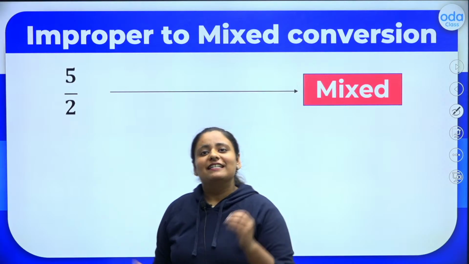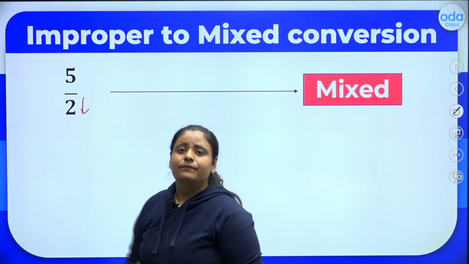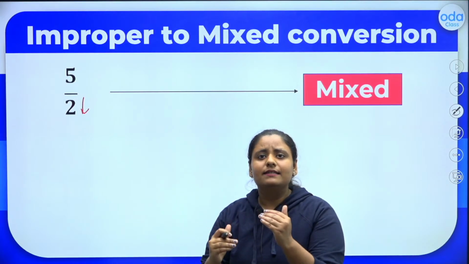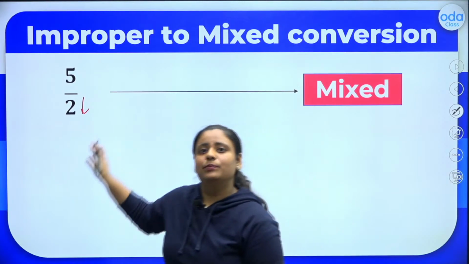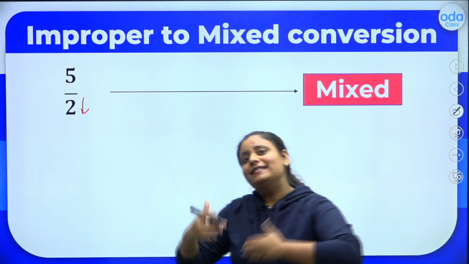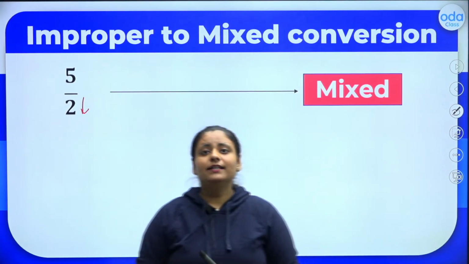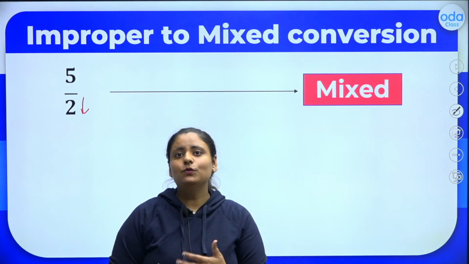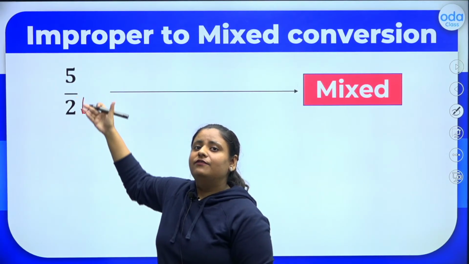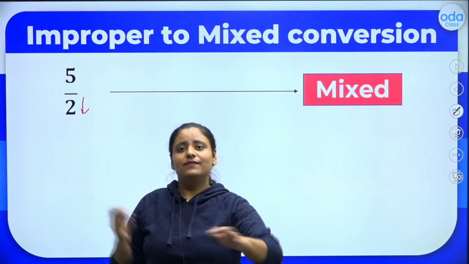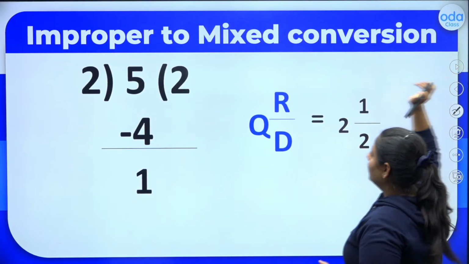5 by 2 is an improper fraction because the denominator is lesser. Why is this improper? The denominator is less. Since the denominator is less, this is improper. This is an improper fraction, right? Now let's convert it to a mixed fraction. So to convert it to a mixed fraction, what do we do? We divide. This is actually a division, 5 by 2. We have to divide and find the answer. Let us see how we convert it.